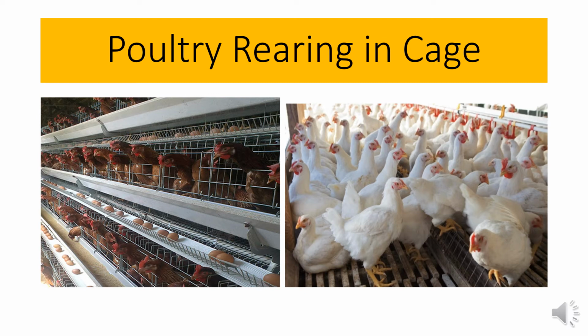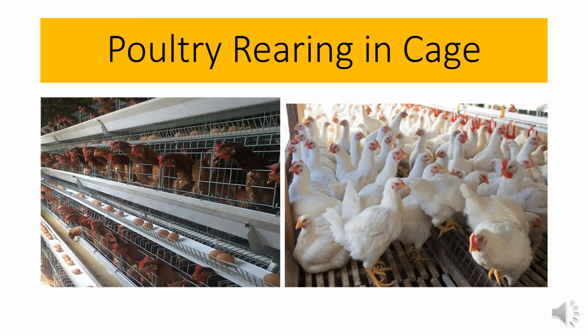In the intensive system, chickens can be reared in two ways: one is rearing in the cage and the other is rearing on the floor. In this slide you can see poultry rearing in the cage method. Mainly in urban areas this method is very popular, and multi-story cages are used for poultry rearing. For better production, 3 chickens are kept in each division.